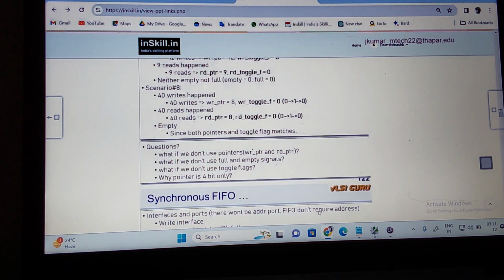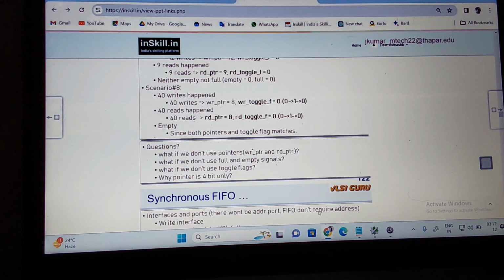Did you understand this? Are you clear about this one? Now imagine what signals we get there for the FIFO. What are the control signals we talked about first? Full, empty, write toggle flag, read toggle flag, write data, write pointer and the read pointer. Suppose I want to print the error.